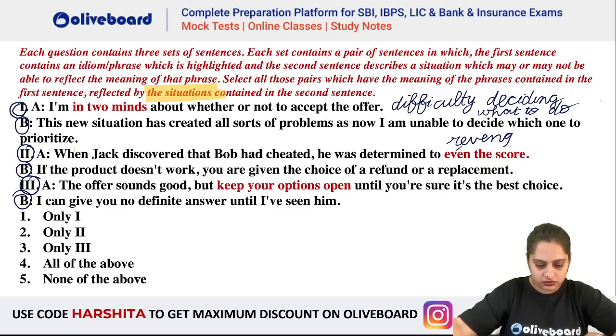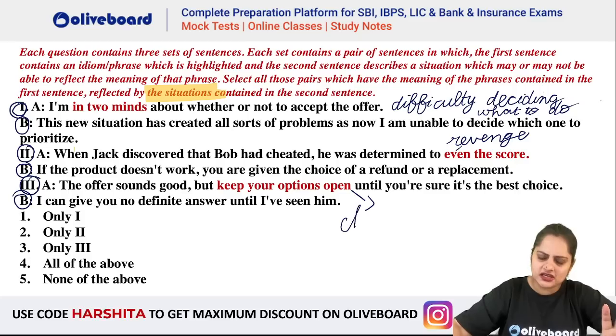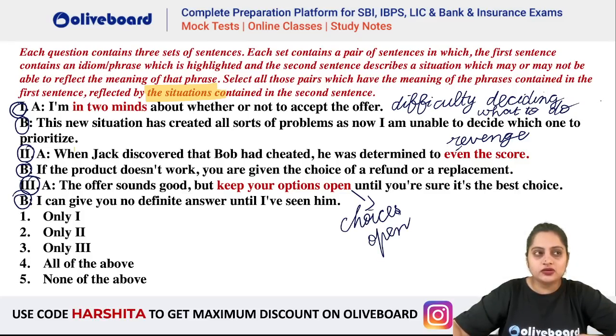If somebody has done something harmful or wrong to you and you try to take revenge, you even the score. Now keep your options open, meaning you can choose among several possible courses of action. Your choices are open, you can select from any. Basically you postpone making a decision so that one can choose among several options. You're giving them many options.